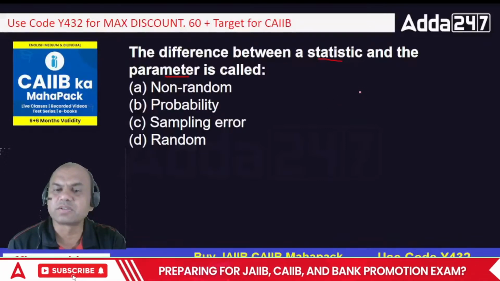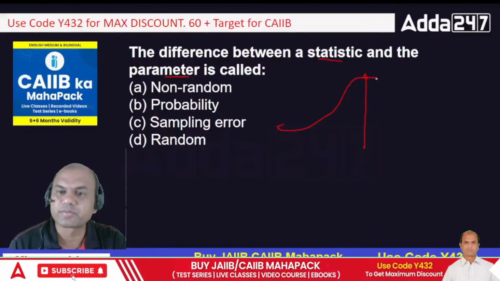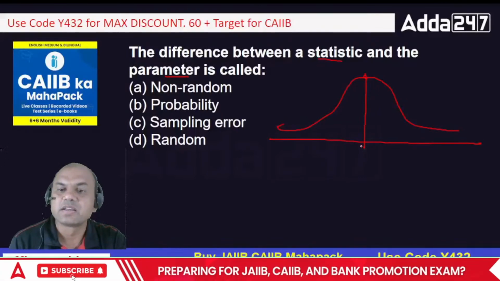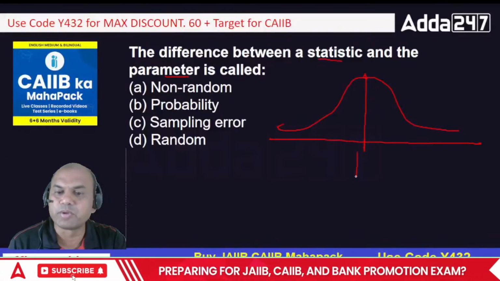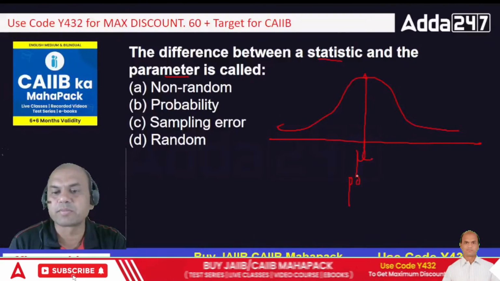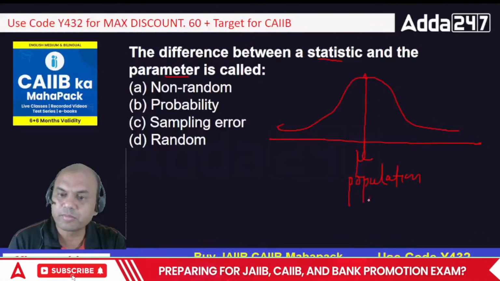Let me explain again. Say this is a normal distribution curve, equally on all sides. This is known as the population mean, mu we call it. Always remember this, population mean.